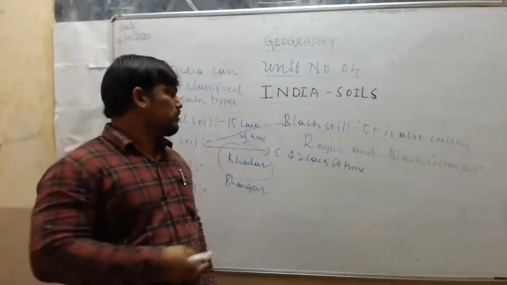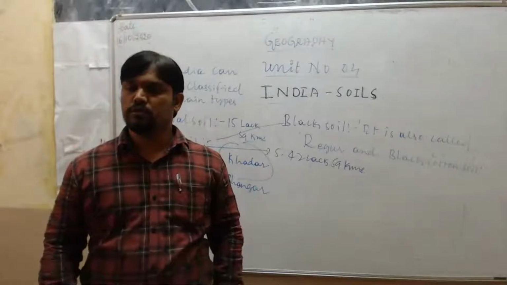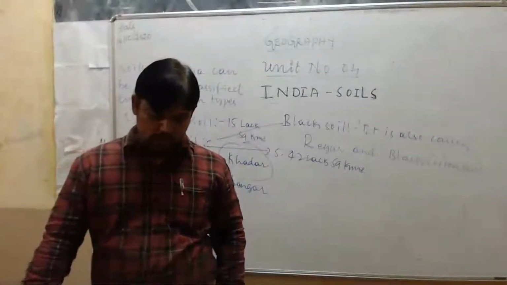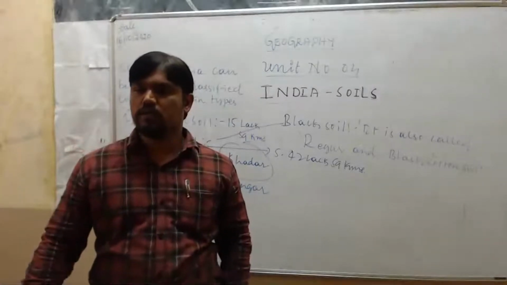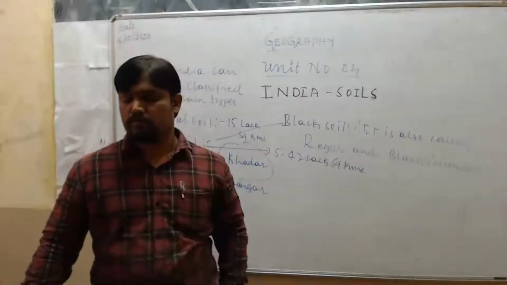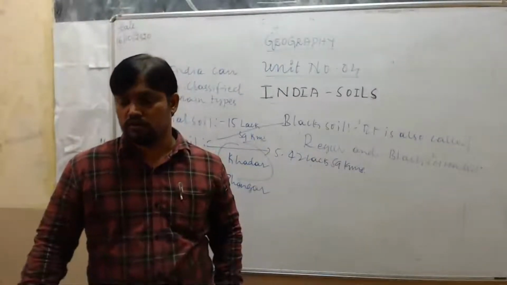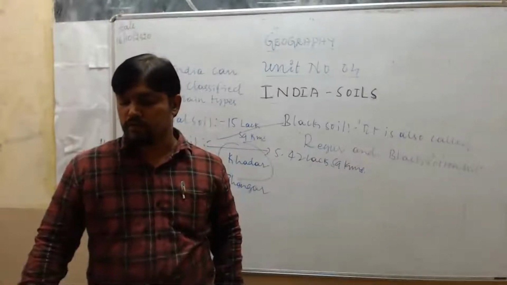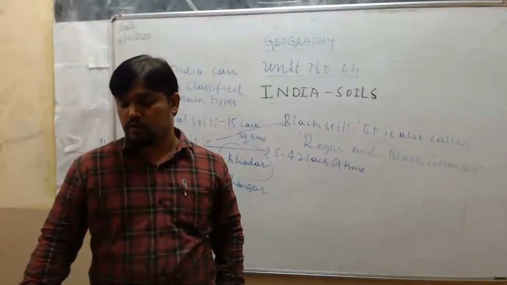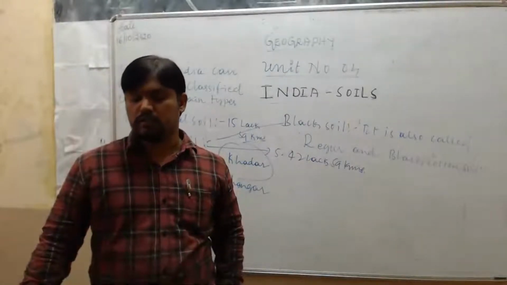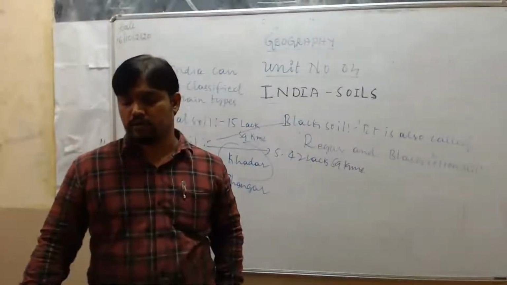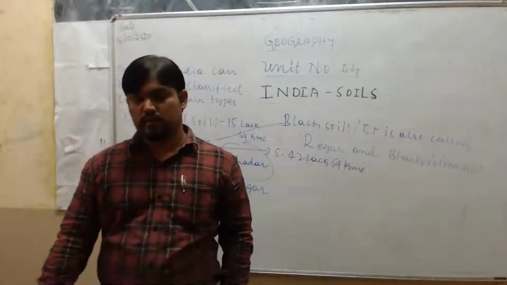See first how alluvial soil formed: due to the decomposition of bacterial activities. It forms in the water, especially in the rivers and on the banks of oceans. But black soil forms due to the withering of basalt rock. Next, how does red soil form? Red soil formed from the withering of granite and gneiss rocks and other crystalline rocks. It's very important.